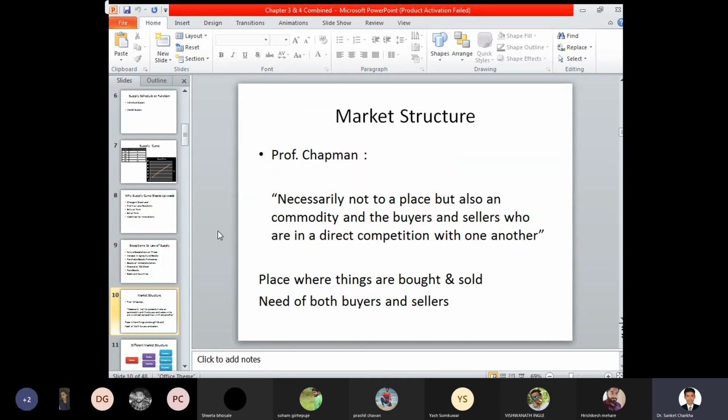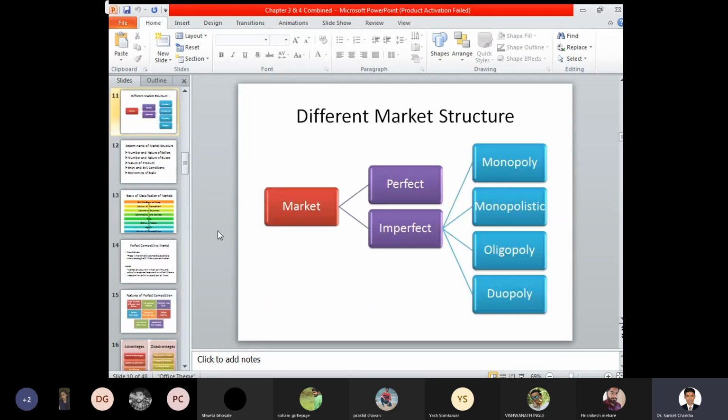Then we started with the concept of market structure, which need not necessarily be a place, but also a commodity and the buyers and sellers who are in direct competition with one another. So a place where goods and services are bought and sold is called a market. A market is further divided into two categories, a perfect market and an imperfect market.